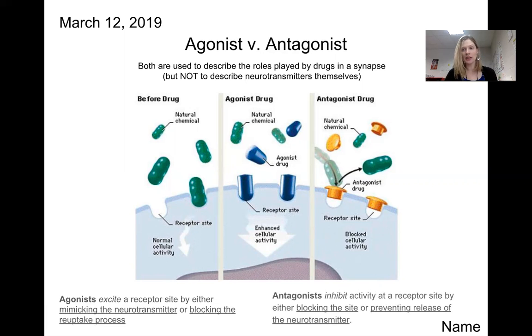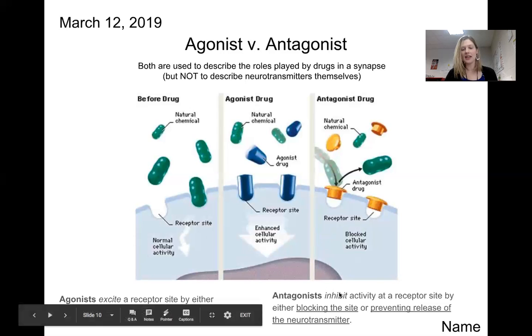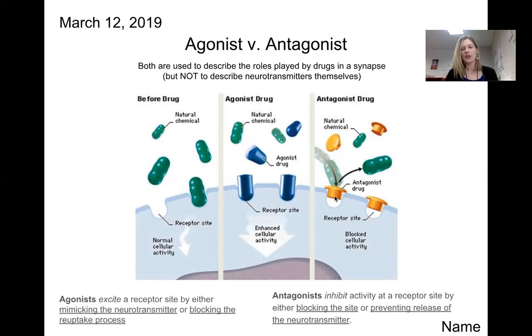Antagonists do the opposite. Sometimes we use the phrase agonists excite, whereas antagonists inhibit, because an antagonist drug is going to block the normally or naturally occurring neurotransmitter from having its effect, and that's going to reduce the amount available to the person.